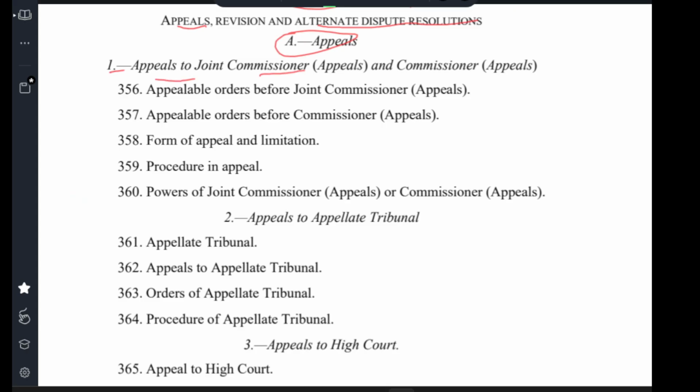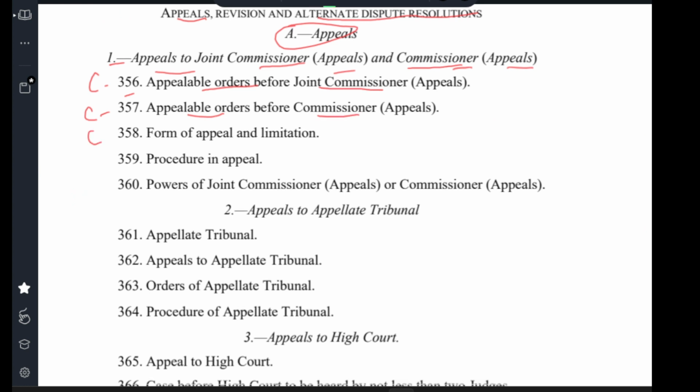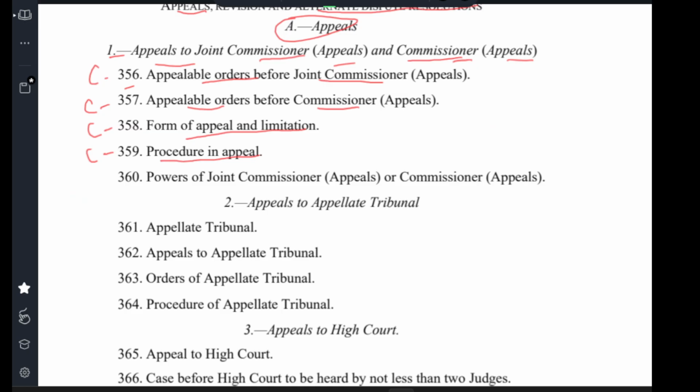Appeal to joint commissioner and commissioner of appeals. Clause 356 appeal against order before joint commissioner. Clause 357 appeal against order before commissioner. Clause 358 form of appeal and limitation. Clause 359 procedure in appeal. Clause 360 powers of joint commissioner and powers of commissioner of appeals.